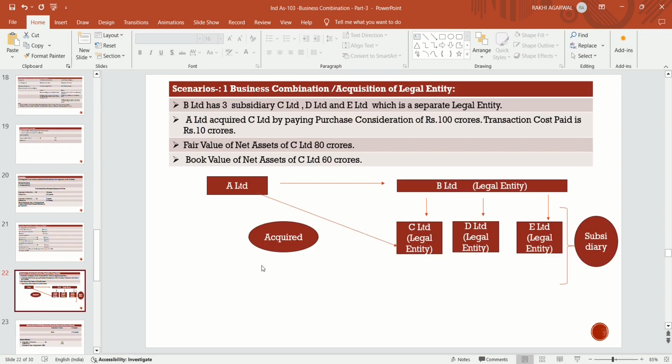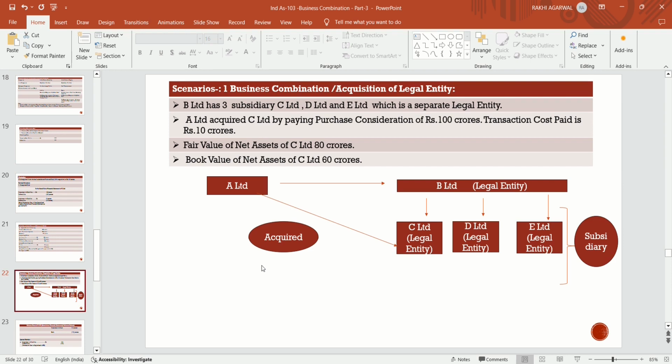Some another examples of transaction cost also. The business combination, that is acquisition of a legal entity. If they are acquiring a legal entity, then what happens? B Limited has three subsidiaries, C Limited, D Limited, E Limited, which are separate legal entities, and A Limited acquires one of the separate legal entities of B Limited, that is C Limited, by paying a purchase consideration of 100 crores. In that transaction, transaction cost of rupees 10 crores is also incurred. The fair value of net asset acquired of C Limited is 80 crores, and the book value of the net asset of C Limited is 60 crores.